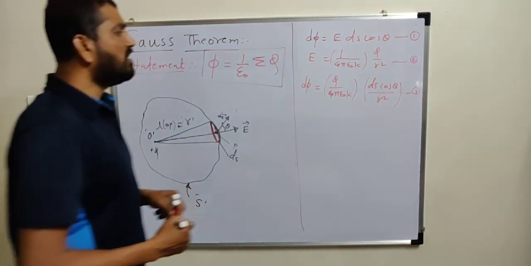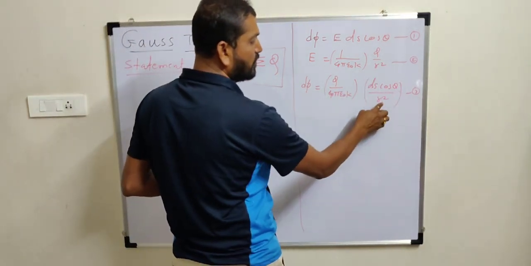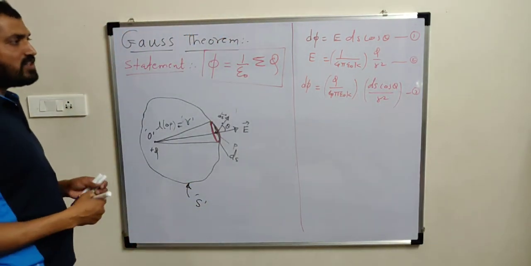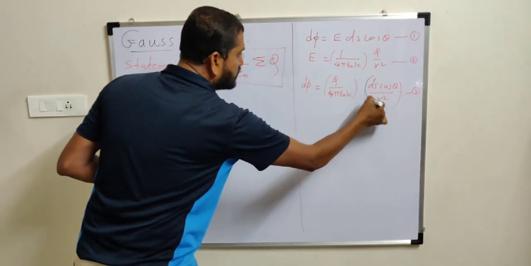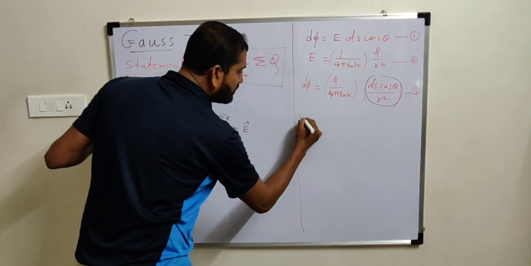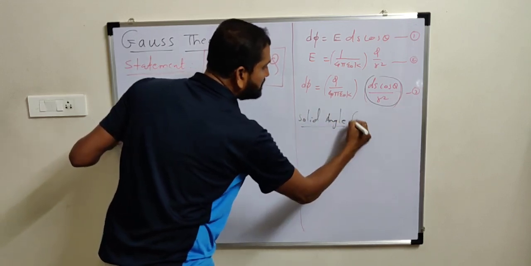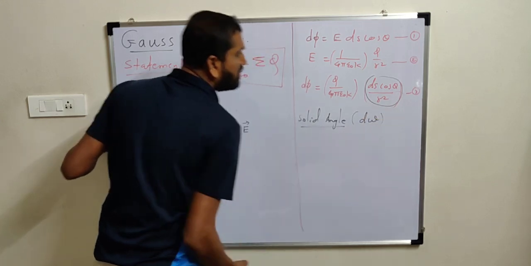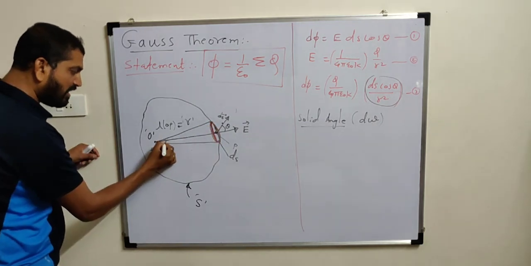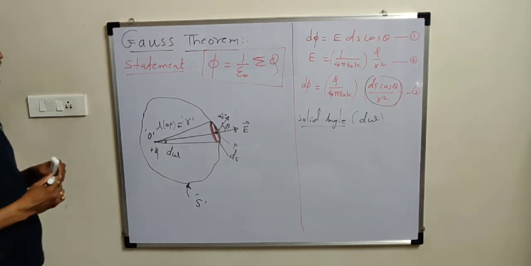Now here dS cos theta, see here, dS is area, meter square, cos theta has no unit, r square is meter square. So it is a dimensionless quantity, dS cos theta upon r square. And actually that ratio is nothing but a solid angle. It is called a solid angle and it is denoted with the symbol d omega, because this area under consideration is a small area. This area subtends a certain angle in three dimensions, denoted with letter d omega, and is called a solid angle.